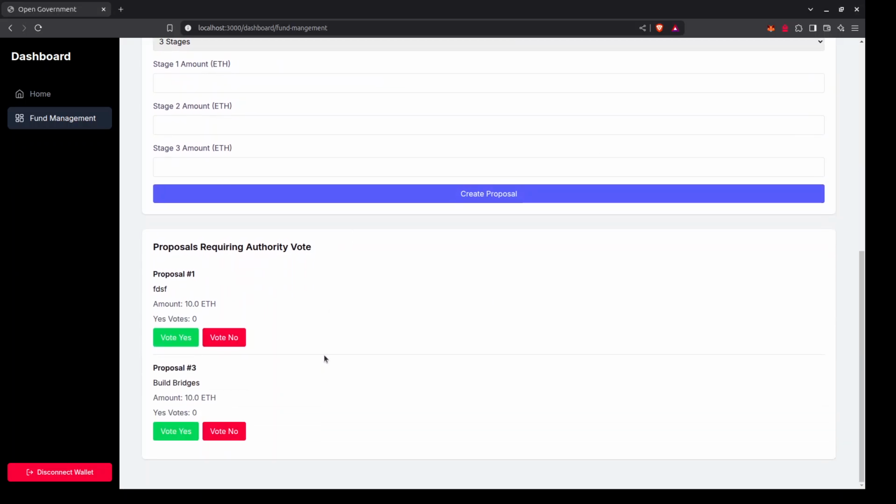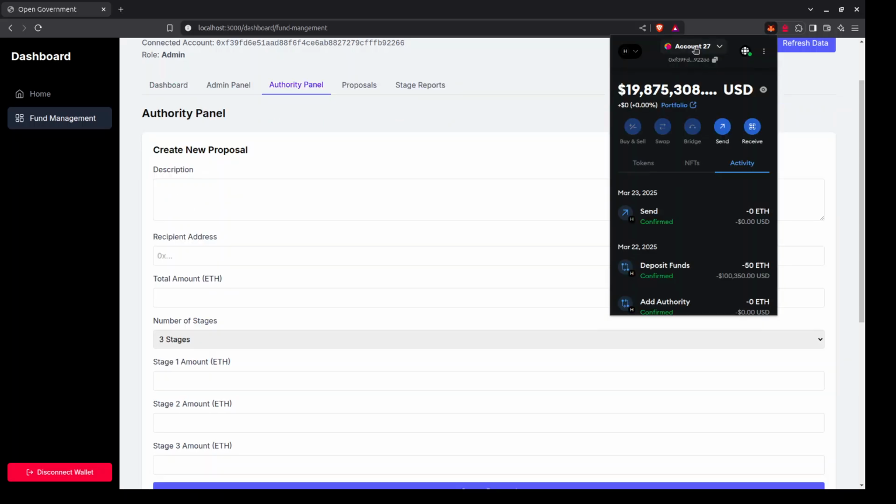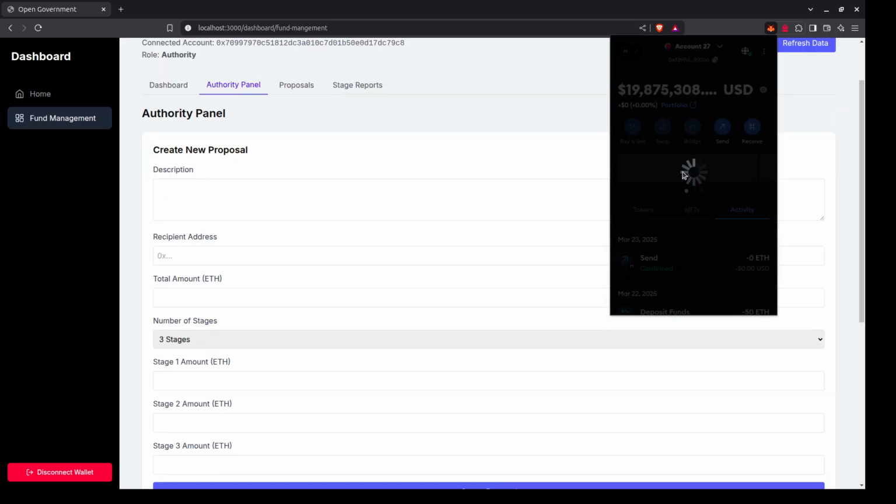Once this proposal is created, build bridges, it will be put in the authority voting section where all the authorities have to vote yes or no. If the share of yes votes is greater than 50%, this proposal will be passed on to the next public voting section. I'll approve this vote as admin, and the other authority, that is account 28, should also approve this.